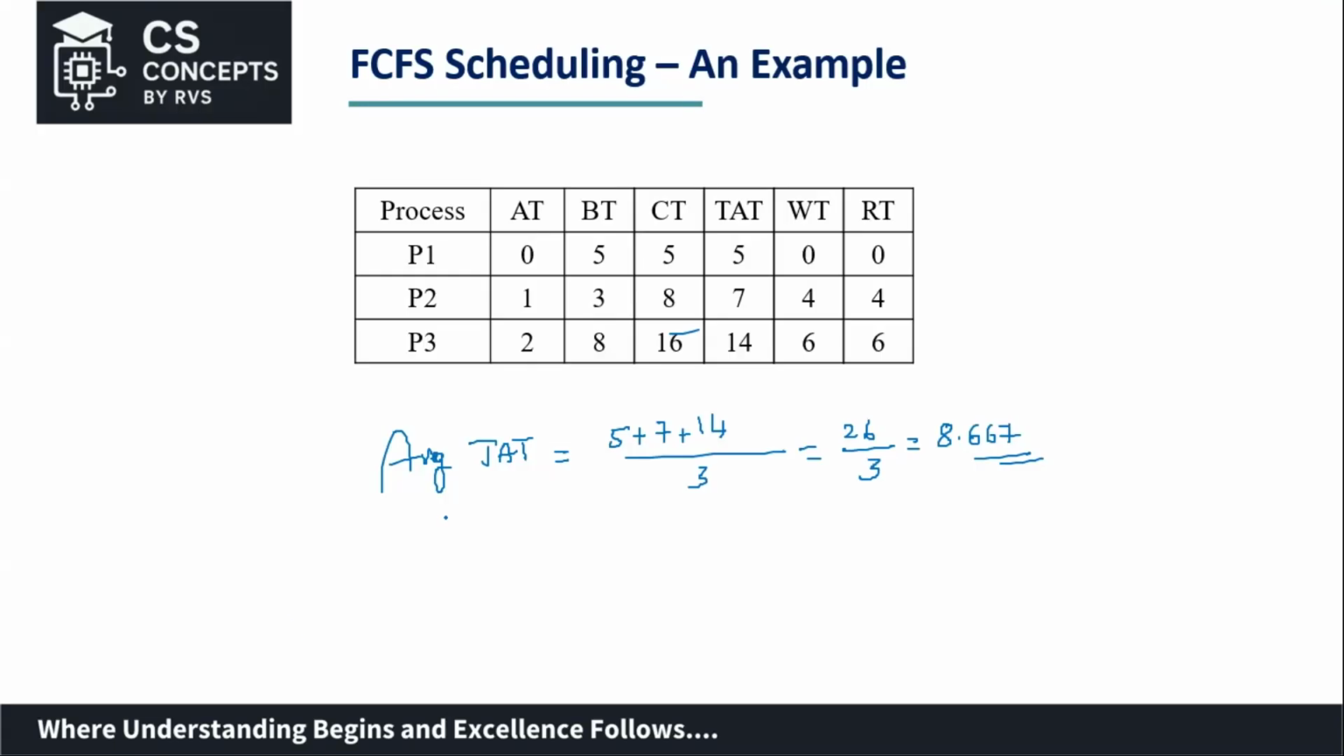Now, how do you calculate the average waiting time in a similar fashion? It is 0 plus 4 plus 6, divided by 3. So that would be 10 by 3, which is 3.334. So this is the average turnaround time and the average waiting time.